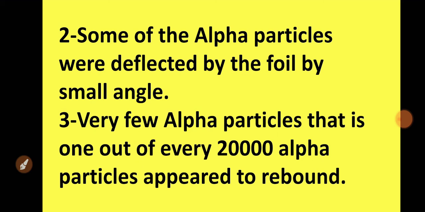So most of the alpha particles pass directly without any deviation, some deviate from their original position, and very few, 1 out of 20,000 alpha particles, come back in their original direction, meaning they come back at 180 degrees.